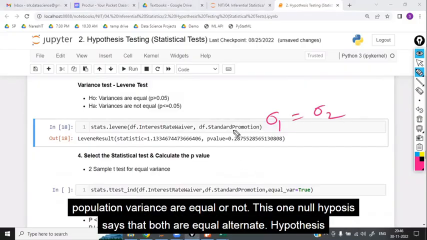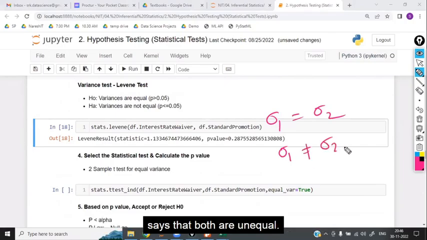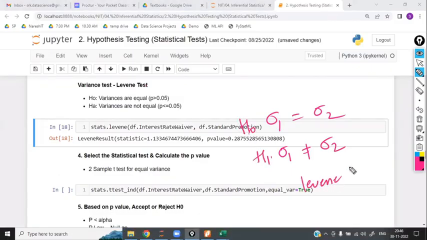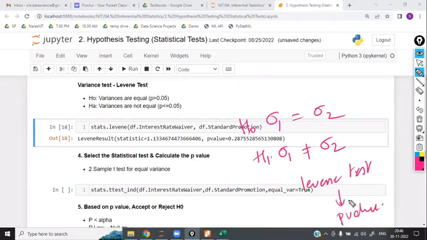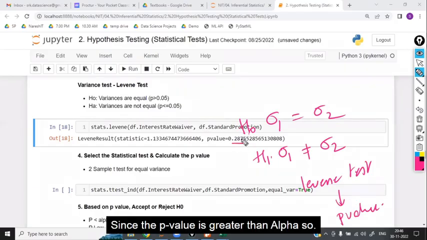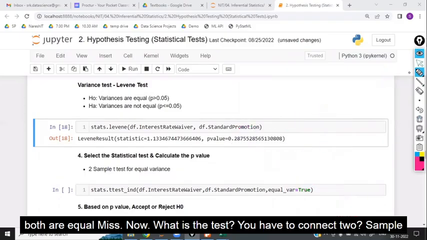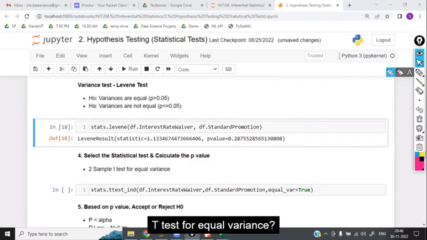The null hypothesis says that both are equal. The alternate hypothesis says that both are unequal. For this null and alternate hypothesis, we are going to apply the Levene test, and based on the p-value, we are going to confirm. Since the p-value is greater than alpha, both are equal. Both are equal means, now what is the test you have to conduct? Two-sample t-test for equal variance.